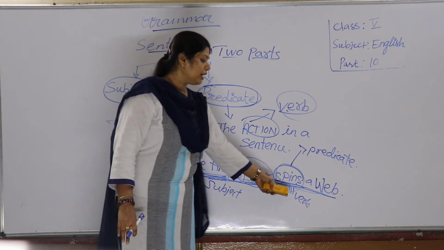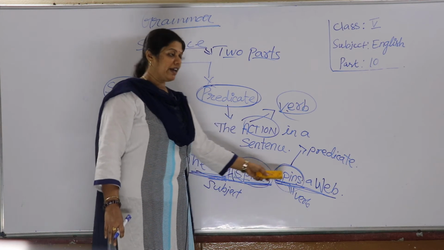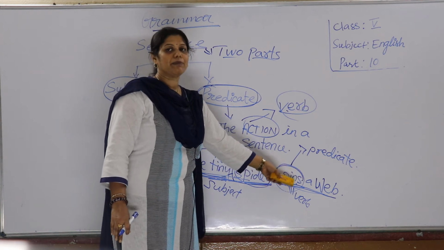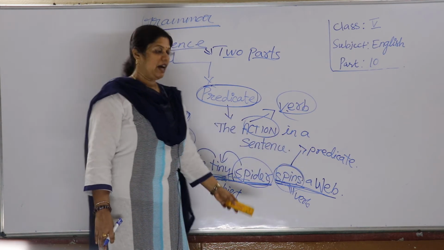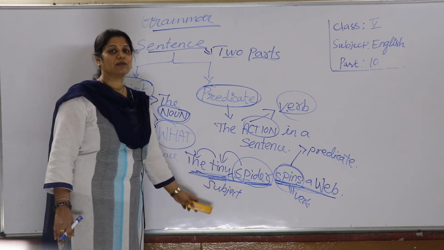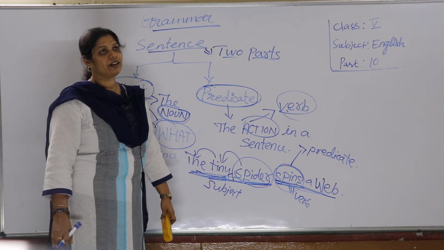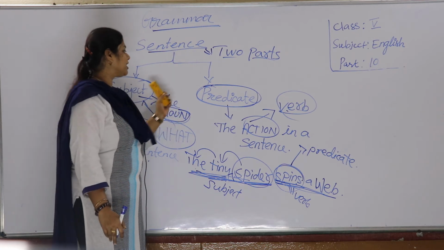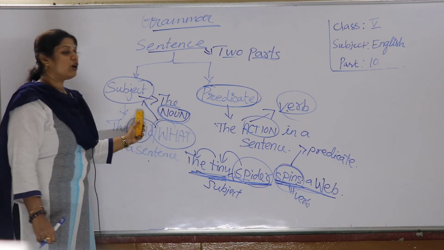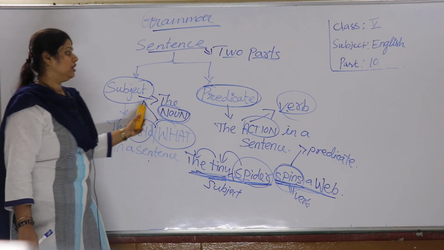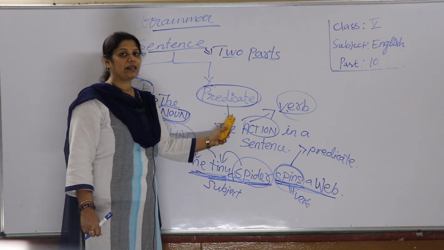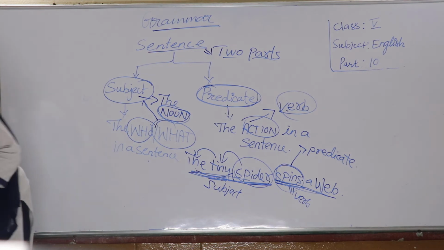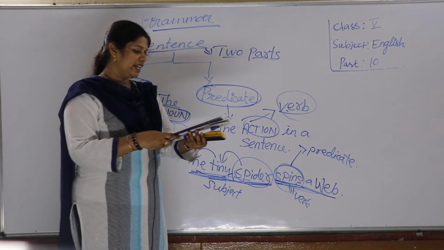Okay, children. So here the verb spins is present in the other part. So here the action is present in the other part. This part becomes your predicate, and this part where the noun is present becomes your subject. Do you get me, children? A sentence has two parts, subject and predicate. So the doer of the action, the noun, is the subject, and the part where the action is present is called your predicate. So children, see here, page number 25.